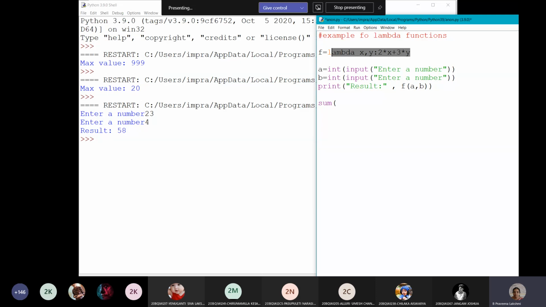Then I can create two lambda functions. Here I can use one lambda function and another lambda function as parameters. Like this also we can use the lambda functions as parameters.